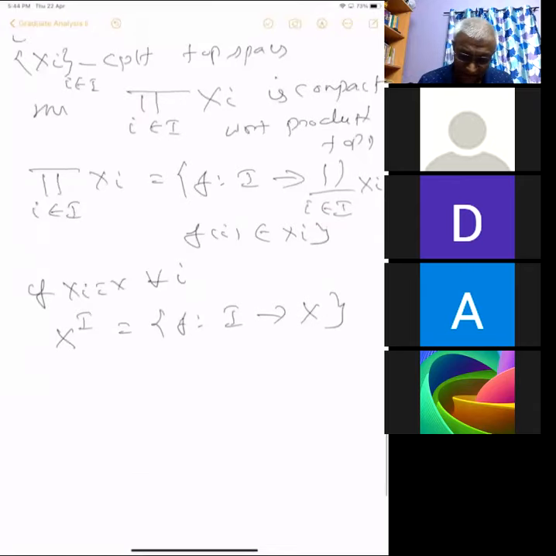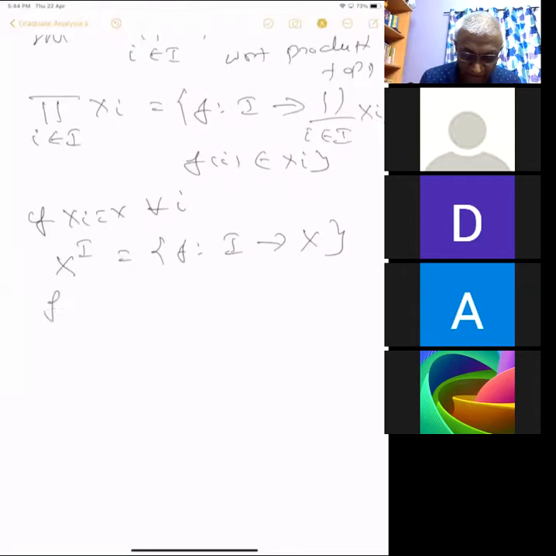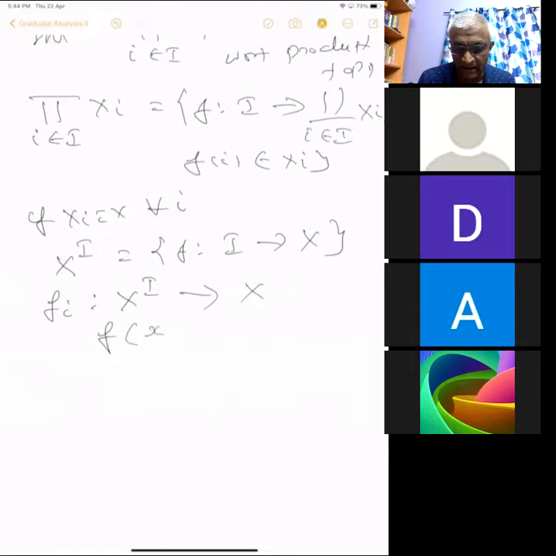So the product topology is the one which makes all the coordinate functions continuous. You define the function from the product to X, where f of any tuple, possibly an uncountable tuple, is just the i-th coordinate, so pi_i of x is just x_i.